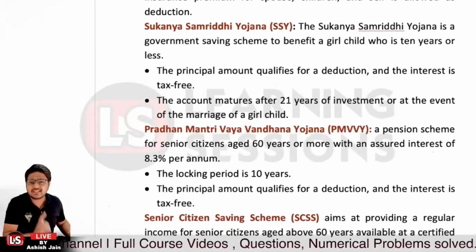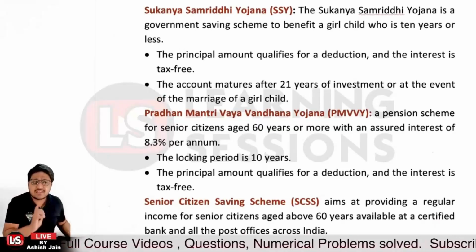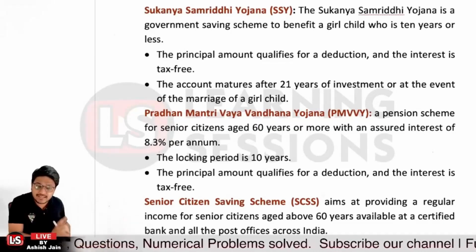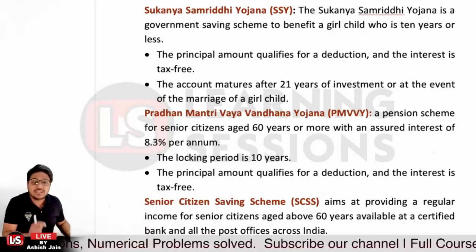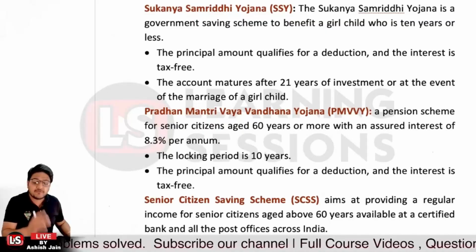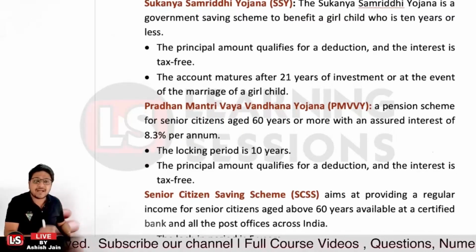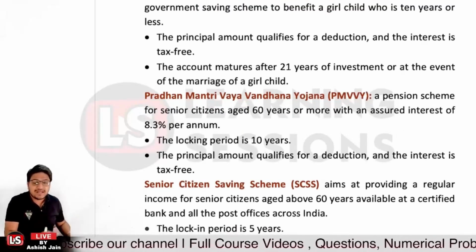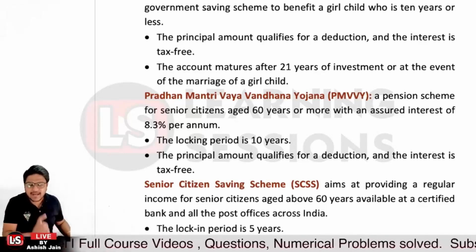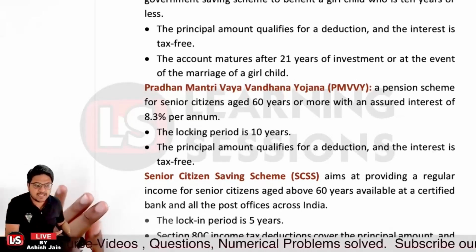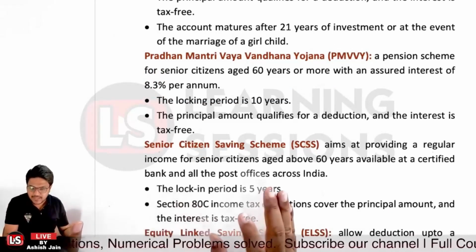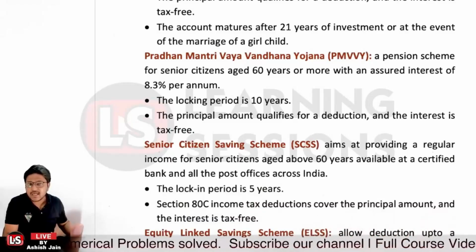Further, we have the senior citizen savings scheme. So as to provide regular income to those persons who are senior citizens aged 60 or more, it is available with certified banks. And whatever balance is invested, maximum up to rupees 1.5 lakh, tax deduction is allowed under 80C, and it has a lock-in period of 5 years. Also whatever interest is earned is tax-free.